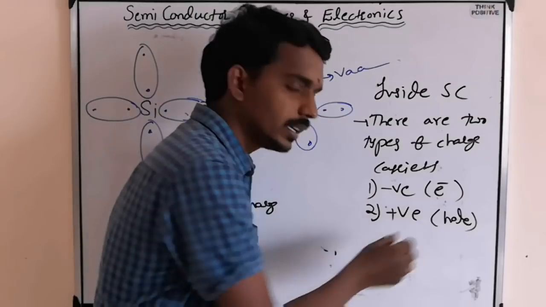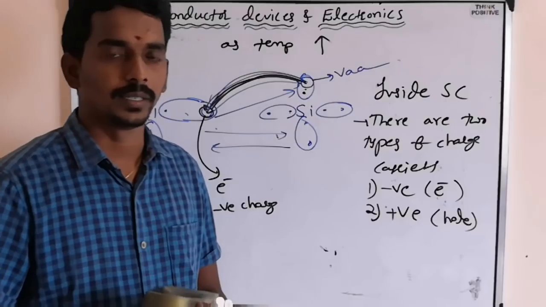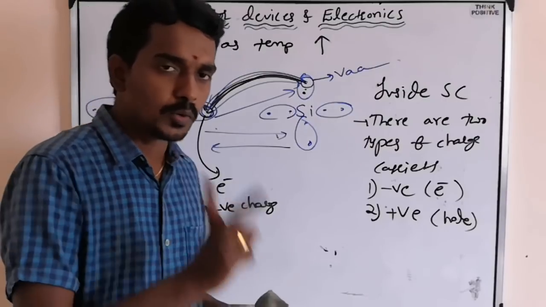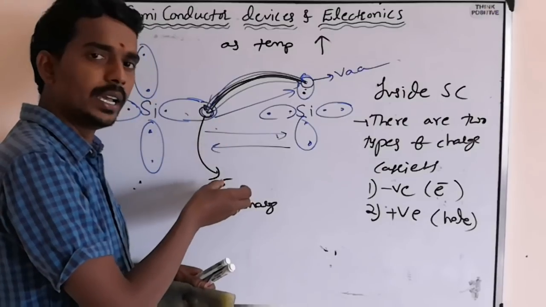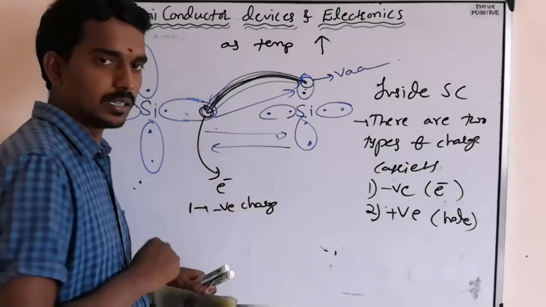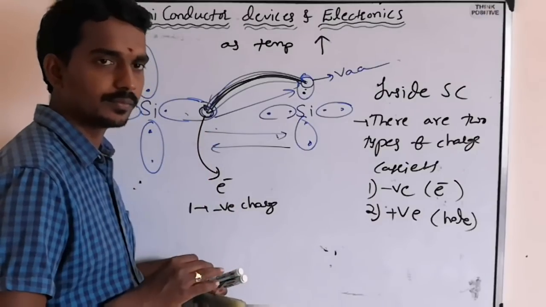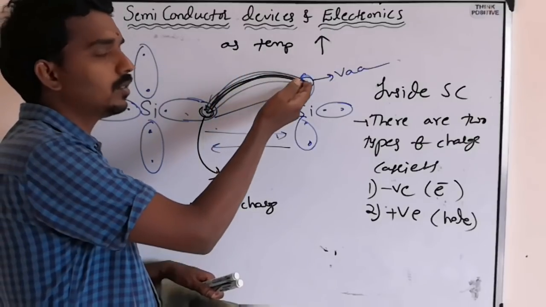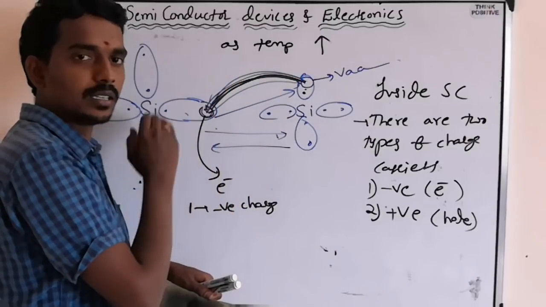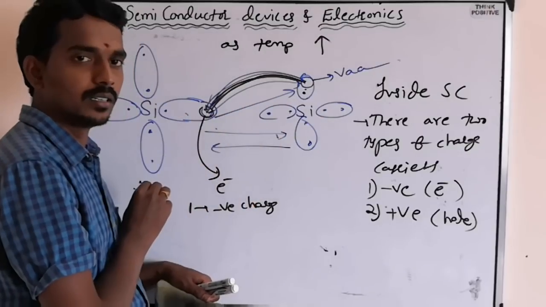Which are actually nothing but because of the movement of electrons only. Because here two possibilities are there. One, an electron may become free and we get one negative charge, or movement of negative charge. Or one electron may shift from one place to another, like from one bound state to another vacancy.